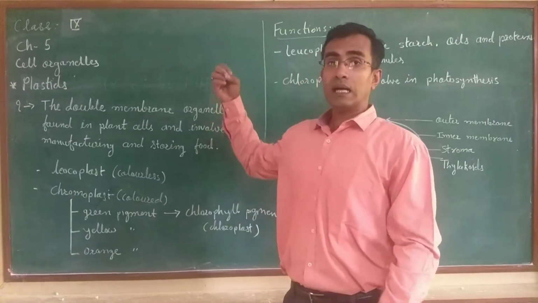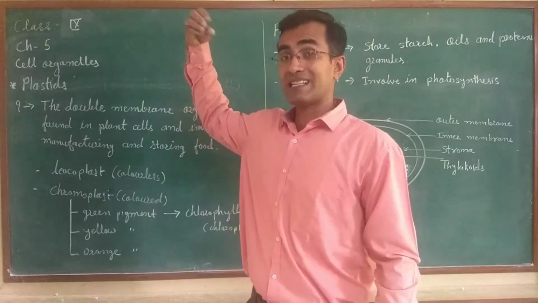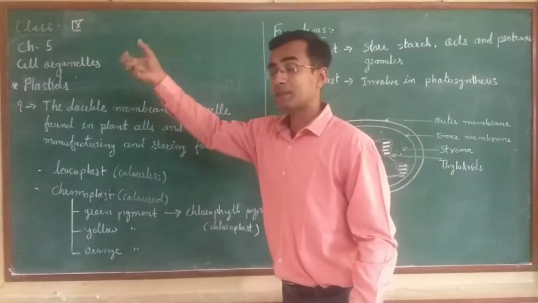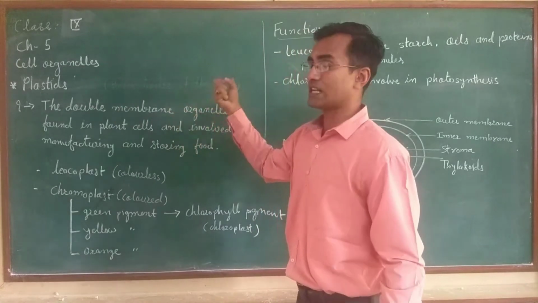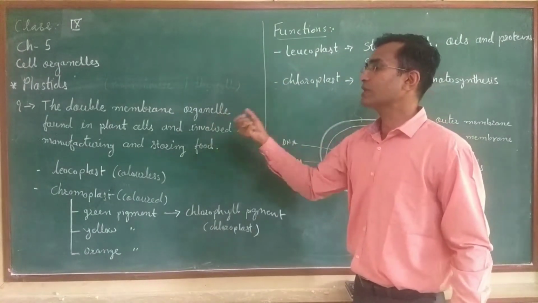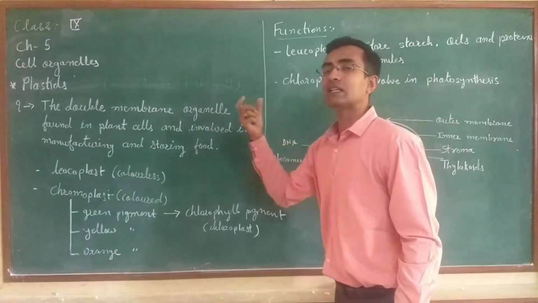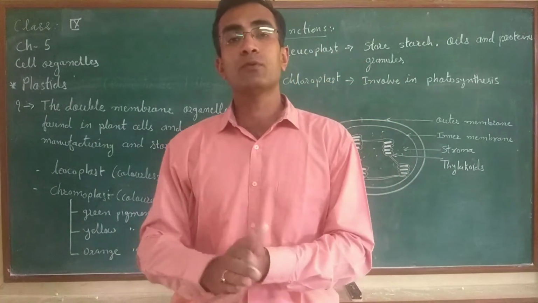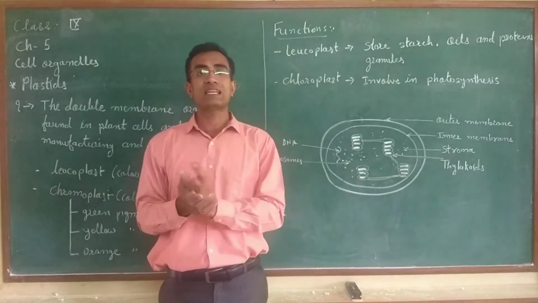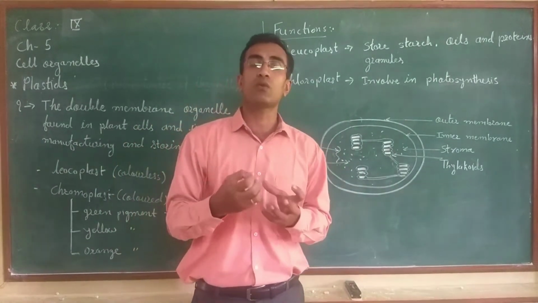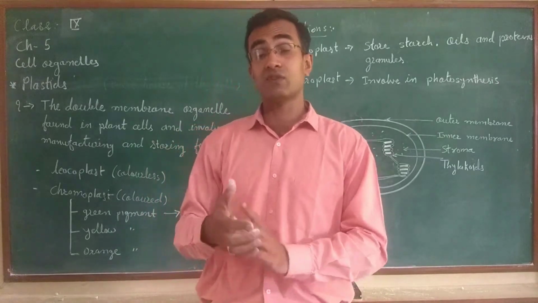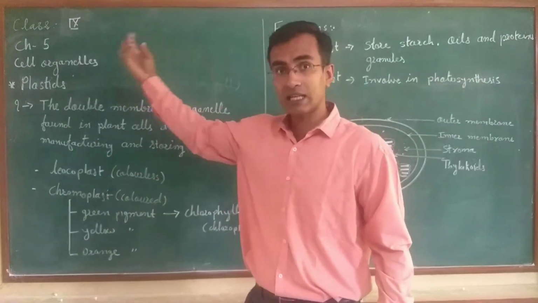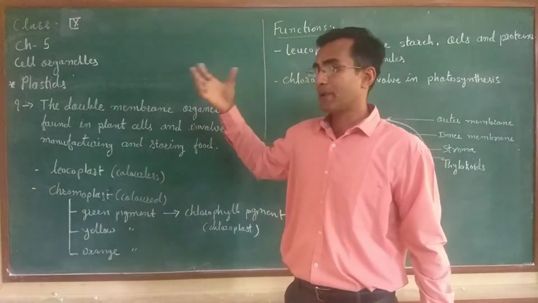Okay, so another organelle present in the eukaryotic cells is a plastid. What is plastid? Plastid is the double membrane organelle found in plant cells and involved in manufacturing and storing the food. To manufacture the food, only plants and some algae have the capacity. They can produce their own food by photosynthesis, as we already know. And to perform this photosynthesis, the organelle which is involved is called plastids.